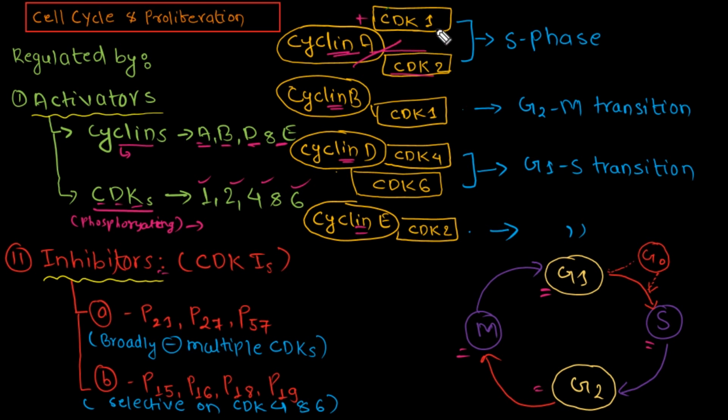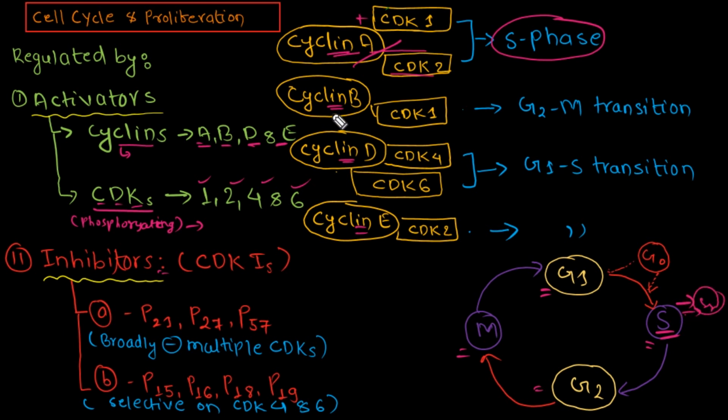Cyclin-dependent kinases 1 and 2 form different complexes with cyclin A, and that regulates the synthetic phase of the cycle. These are the activators. They promote and help in the progression of cell division. So cyclin A forming complexes with CDK1 and CDK2 separately helps in activating and regulating the synthetic phase.